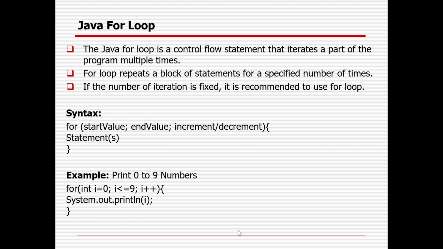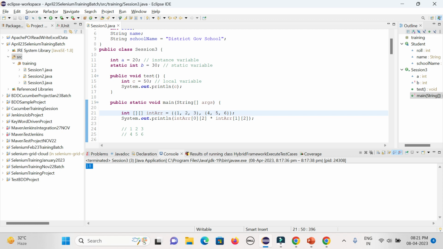The Java for loop is a control flow statement that iterates a part of the program multiple times. A for loop repeats a block of statements for a specified number of times. If the number of iterations is fixed, it is recommended to use the for loop. What is the syntax? You already saw how to use the for loop in the last two sessions: start value, end value, increment or decrement operator, and the statement. So I'll go with some example.